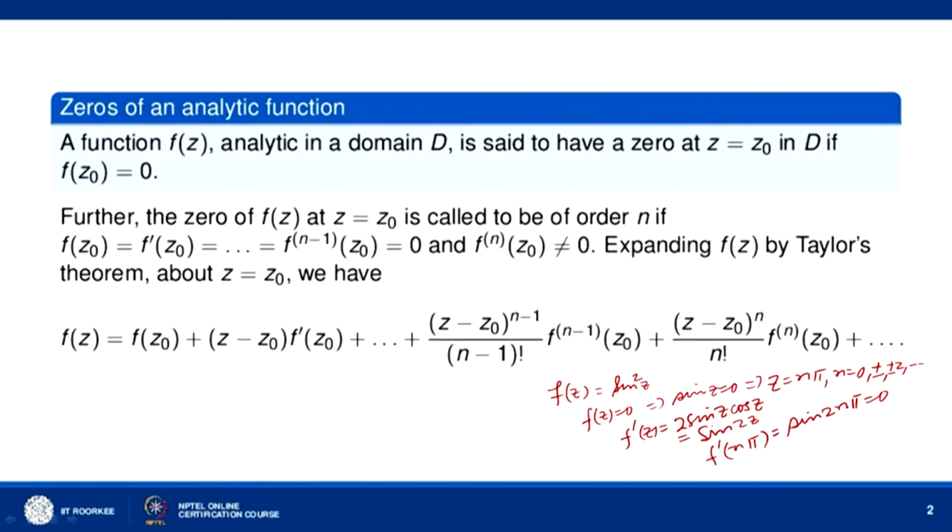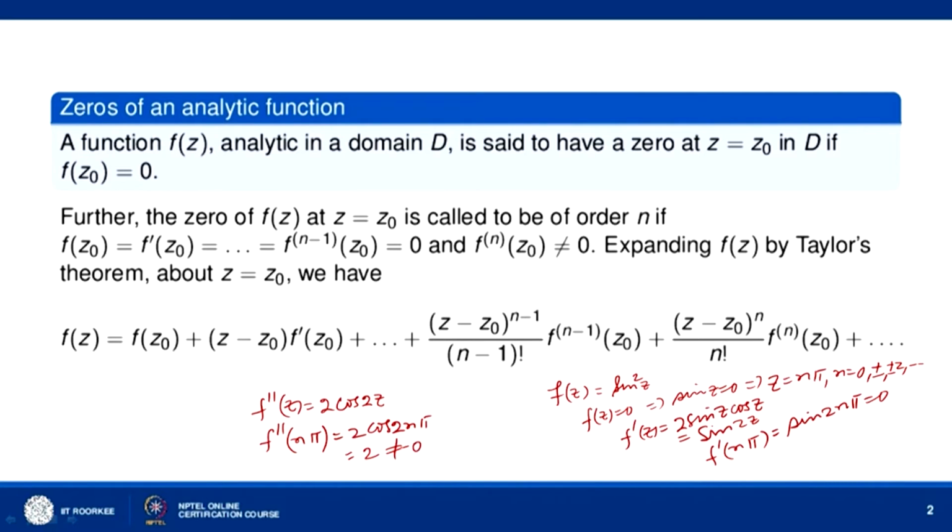But if you find f double prime(z), f double prime(z) is 2 times cos 2z. So then f double prime(n pi) will be equal to 2 cos 2 n pi. And cos 2 n pi is equal to 1, so we will get f double prime(n pi) equal to 2, which is non-zero.